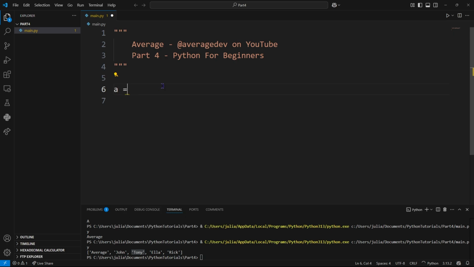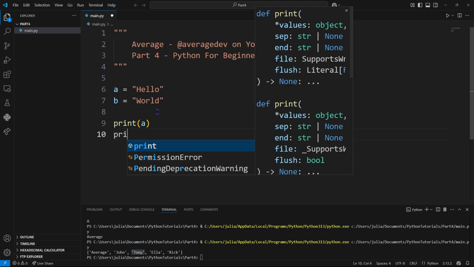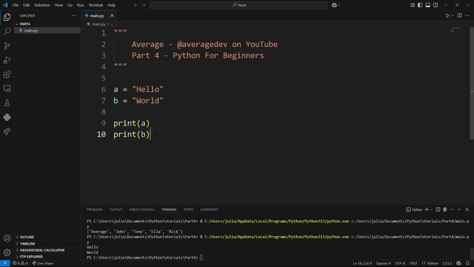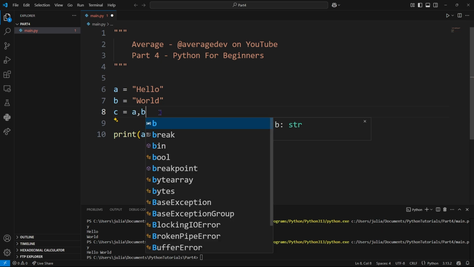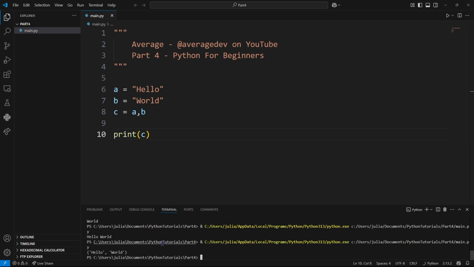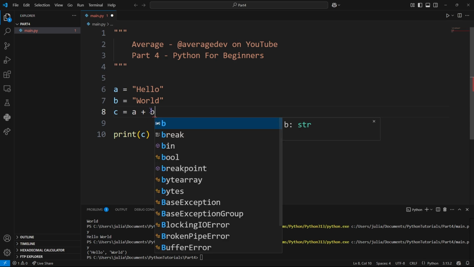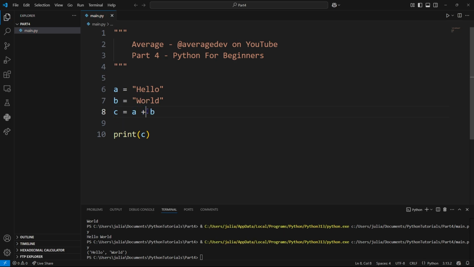Obviously, we looked at concatenation a little bit ago, but I do want to go over it again. Let's say we have two strings and we want to join them together. Well, if we print each of them like this, they will be on different lines. We can also do this where we put A and B, and inside of the print function, this should actually give us hello world. What if we wanted to create a C, however, and we wanted to use A and B? Well, we could do that like so, but as you can see, this gives us a different type of object, and this is what's called a tuple. Not exactly what we want printed. Well, we can use A plus B, and this will append or concatenate strings together. So when we print it, we'll get hello world.